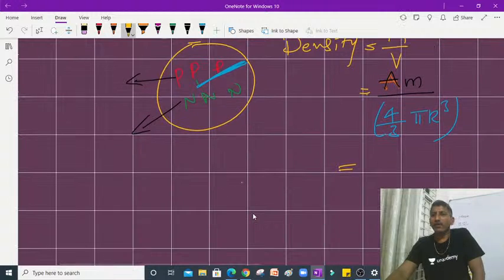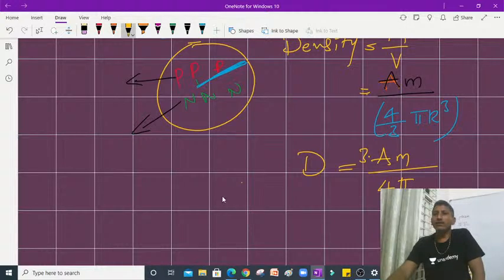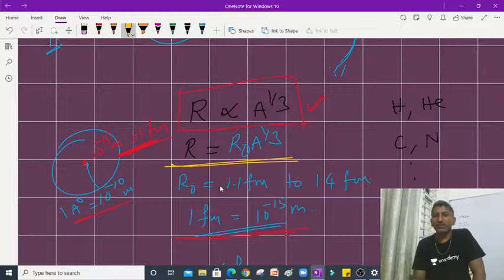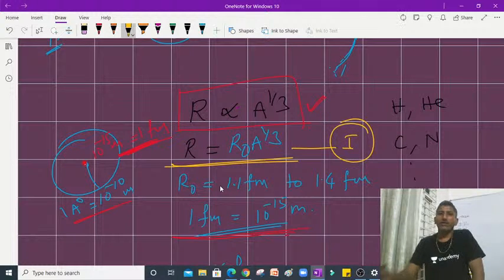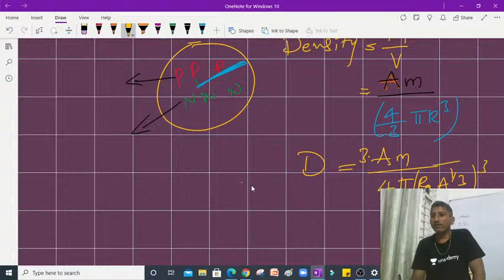Now come to the point again. Now you see here, density we are going to find: mass number into mass of each nucleon, whole divided by 4 by 3 pi r cube. 4 can be written here, 3 comes to the numerator, pi. R means what? Student, you see, R means radius of the nucleus. Here this is one of the important relations. So R is nothing but R naught into A power 1 by 3. So that I am writing here. R naught into A power 1 by 3. It is to be cubed here. You see here in the step, R cube is there. So it is to be cubed. So like this density should come.